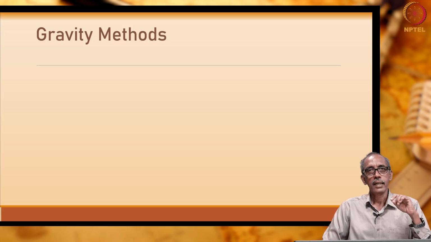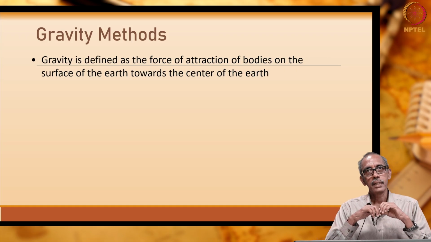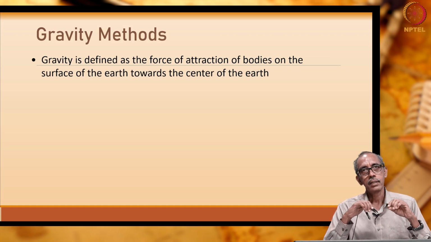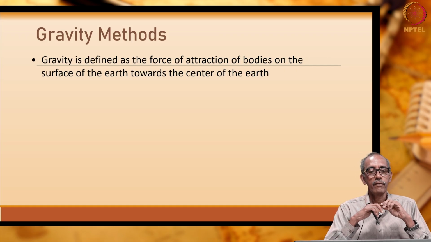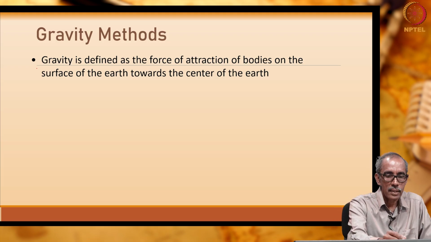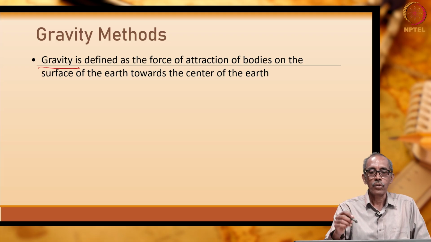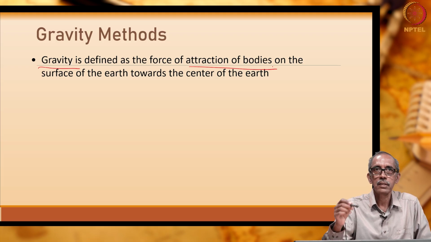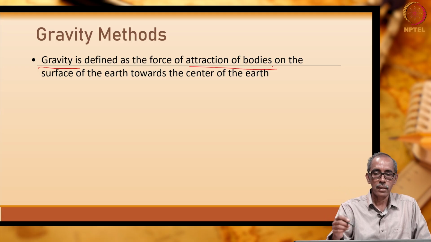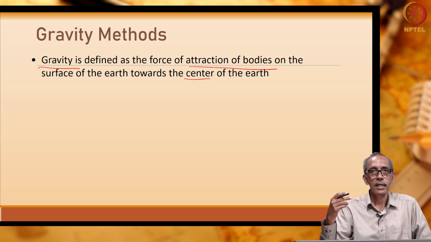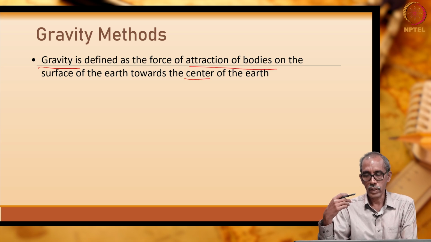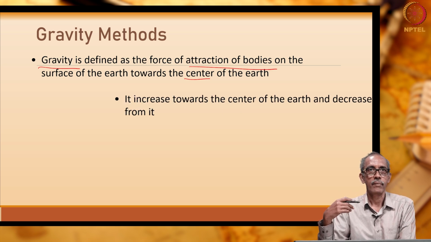Right. Gravity methods are based on Earth's gravity, where Earth's gravity is defined as the force of attraction of bodies on the surface of the Earth towards the center. Right. So, we are able to stand, or I am able to sit here because of the gravitational pull which I experience. Right.